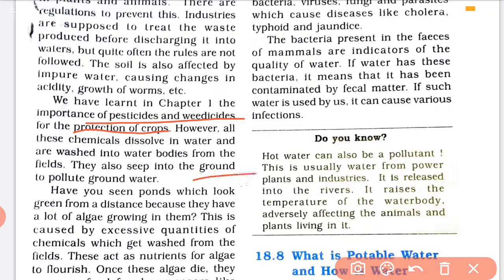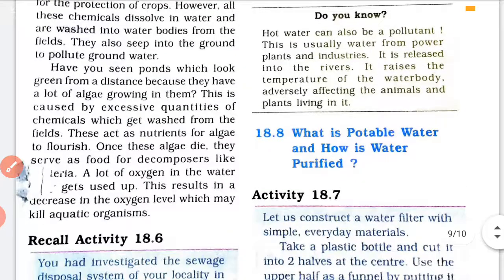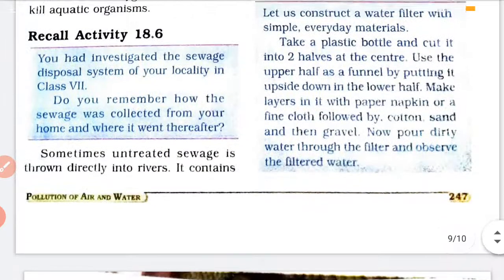So these chemicals and pesticides along with the rainwater go inside the ground, and groundwater is a source of the underground water table, like tube wells. So when we are drinking this water, we may fall ill. So this is also one of the reasons for water getting polluted.